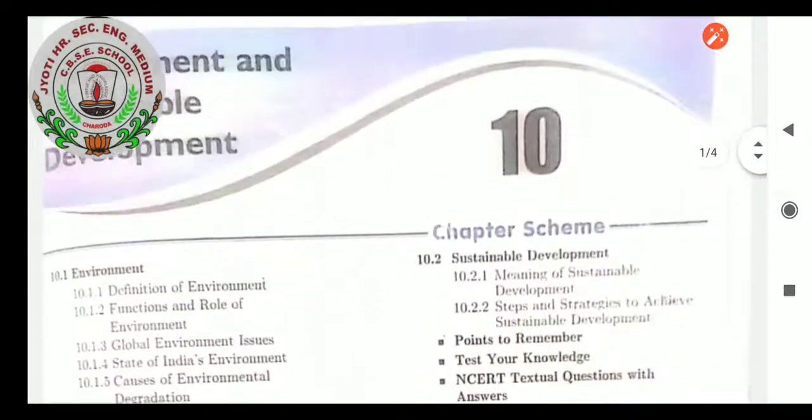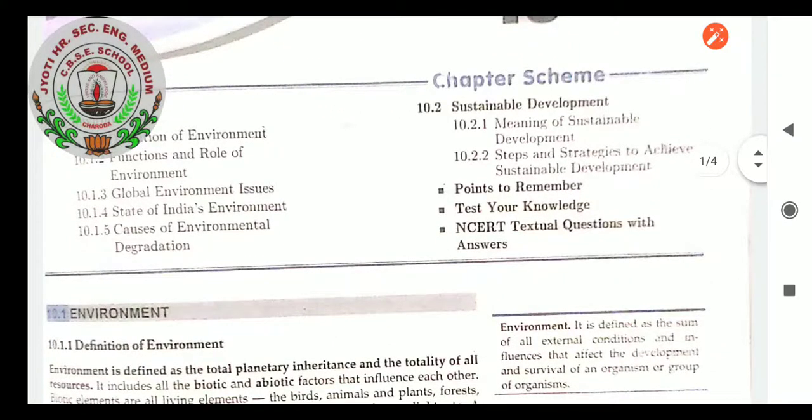When we go with the meaning of environment, students, it is defined as a total planetary inheritance and the totality of all the resources which make life possible. That is known as environment. Okay, it includes all the biotic and abiotic factors that influence each other.